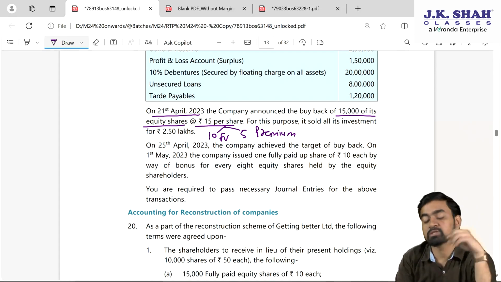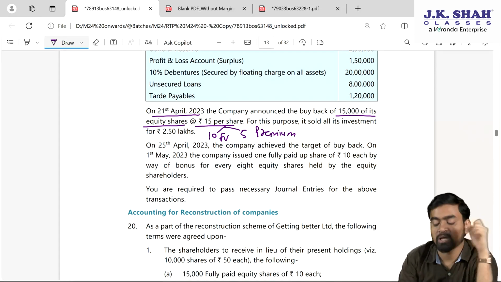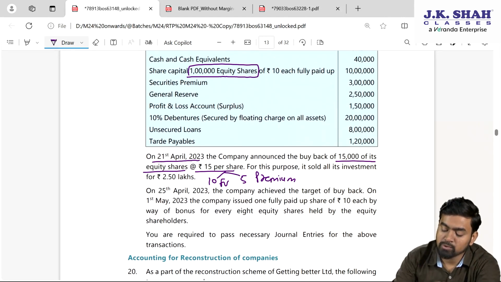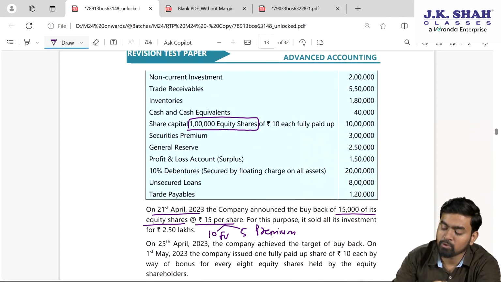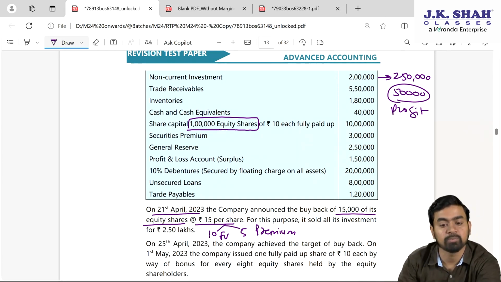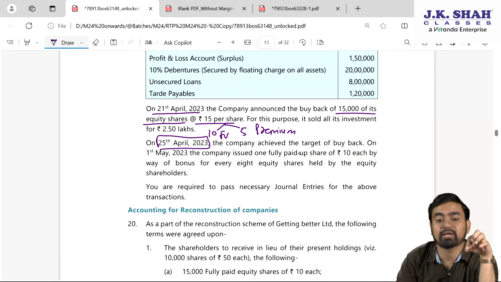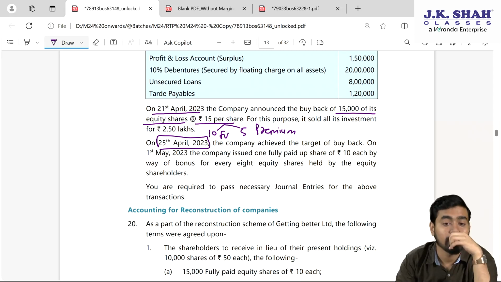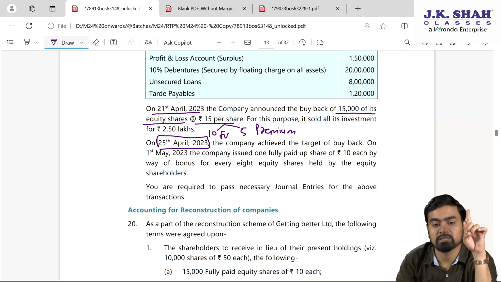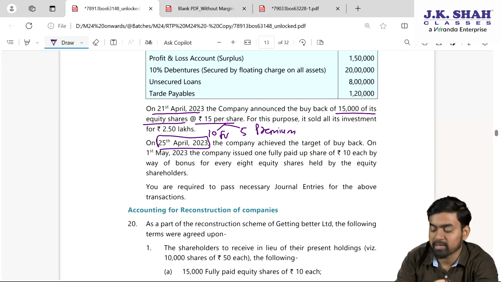Fine. For this purpose, it sold all investment for 2,50,000. Children, if you see here, non-current investment is 2 lakh and they sold it for 2,50,000. So 50,000 is the profit which will be transferred to profit and loss. Simple. On 25th April, the company achieved the target of buyback. My dear students, so all the buyback entries will come on 25th of April. On 21st of April, the investment sold entry will come.